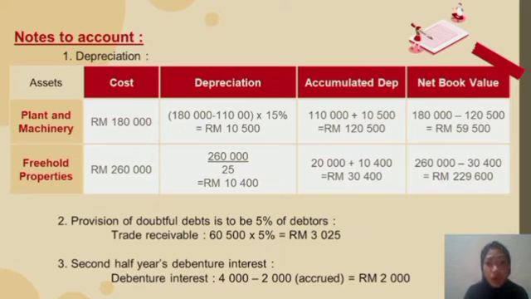For the freehold properties, we divide by 25 years of useful life, and we get 10,400.